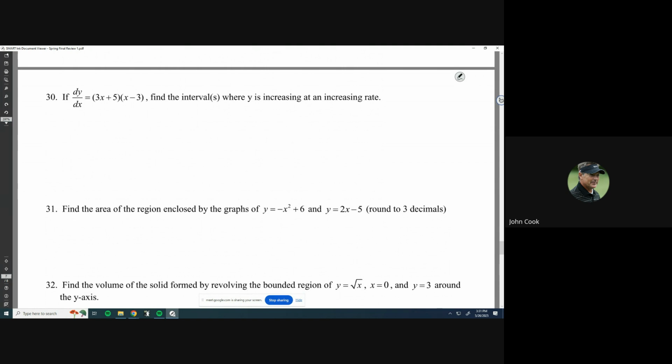So we're doing the AP Calculus AB Spring Final Exam Review. We went through the first 29 problems. We just got 10 more to go, I think, 10 or 11 more. And we've already gone through the majority of this stuff, conceptually. So really, we're just doing additional examples of the same kind of problems, I think.